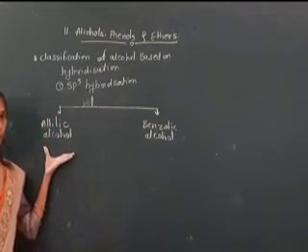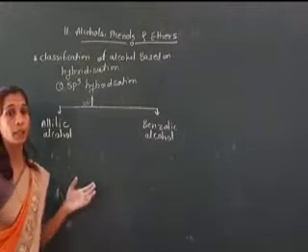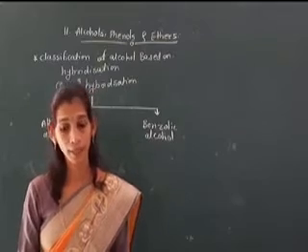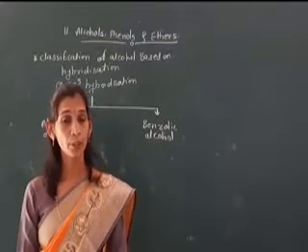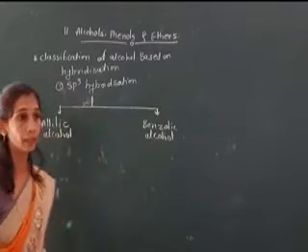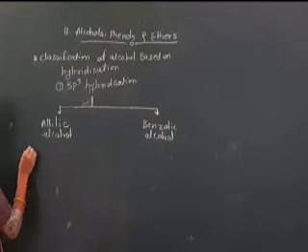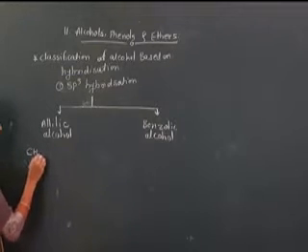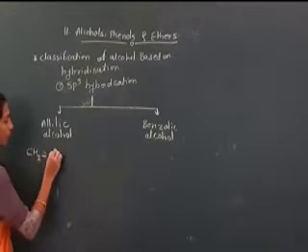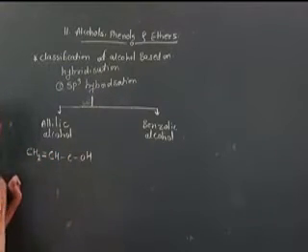Allylic alcohol. In the case of allylic alcohol, our sp3 hybridized carbon atom is attached to the nearest carbon-carbon double bonded atom. Here CH3, double bond, CH2, double bond, CH.